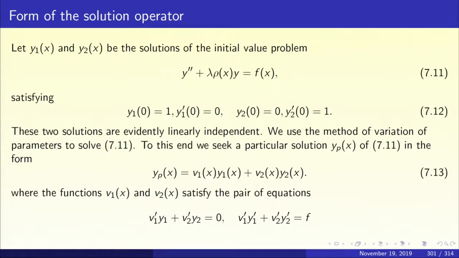This pair of equations for v1 prime and v2 prime has to be solved simultaneously; we get v1 prime and v2 prime, we integrate to get v1 and v2, and we get the particular integral y_p of x, 7.13.